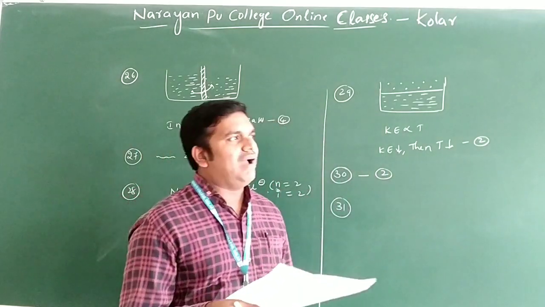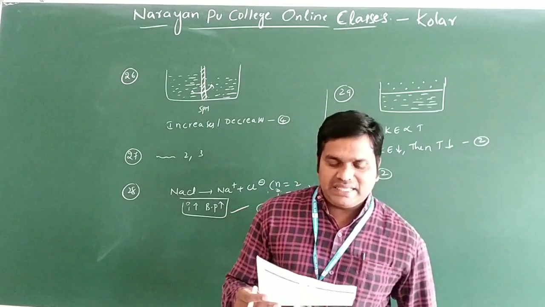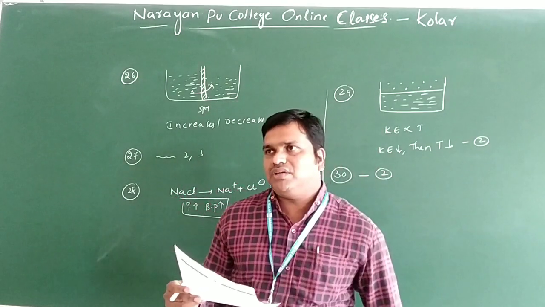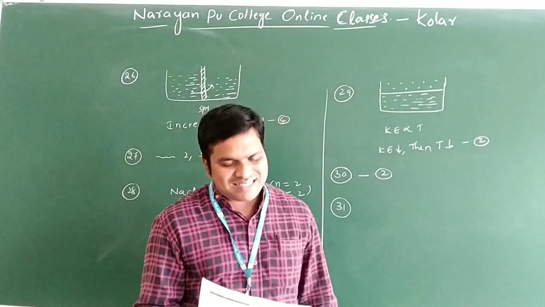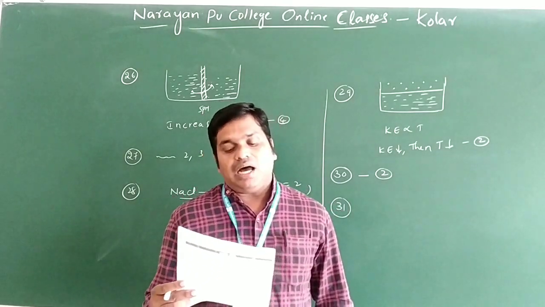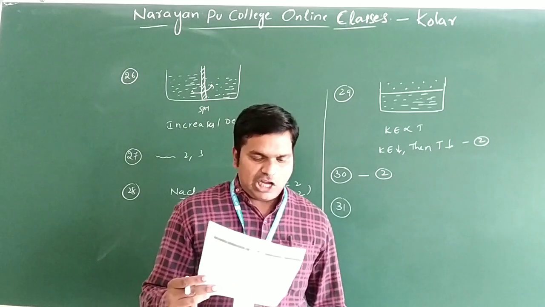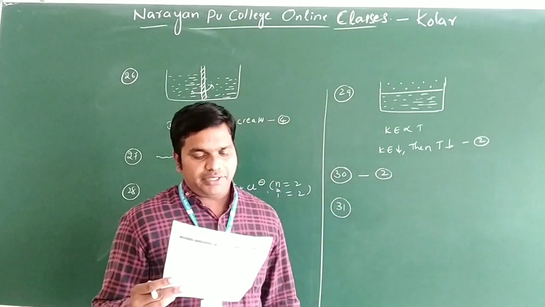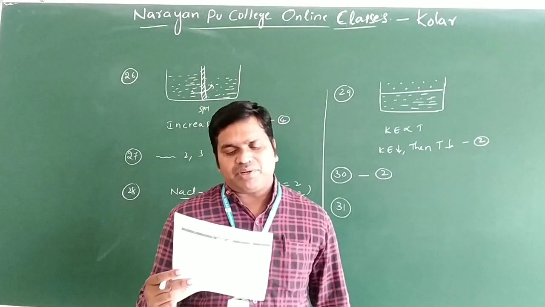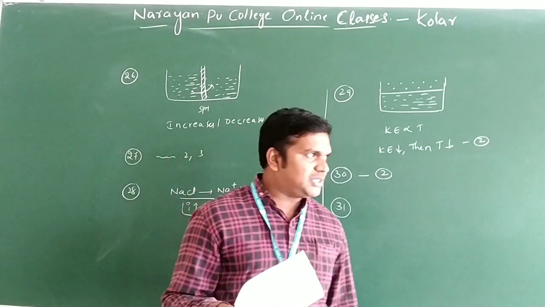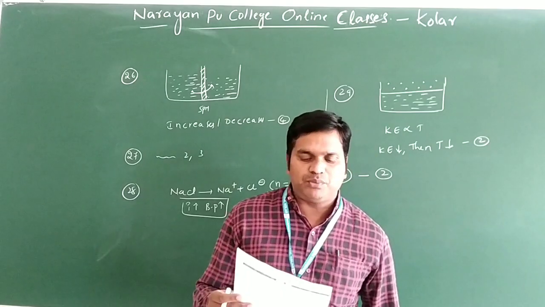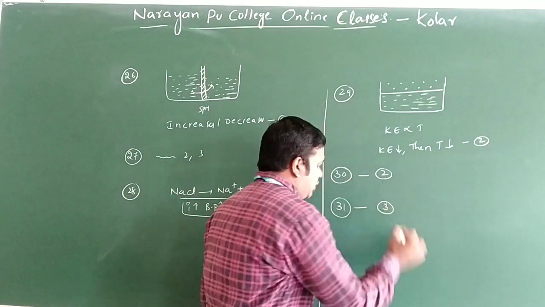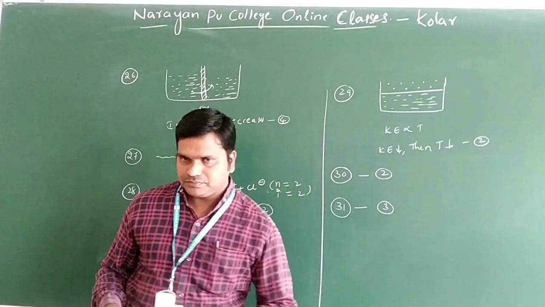Acetone also vaporizes easily, having the highest vapor pressure. Benzene also has vapor pressure, but it is less compared to alcohol and acetone. Among those, the one with the least vapor pressure, benzene, has the maximum boiling point. So take option 3, benzene.